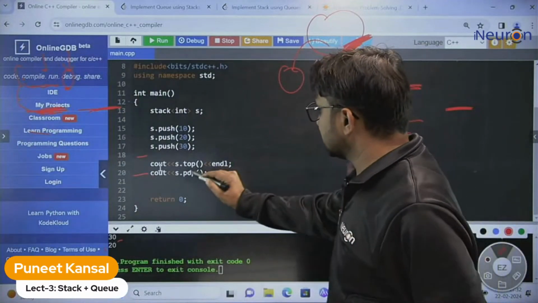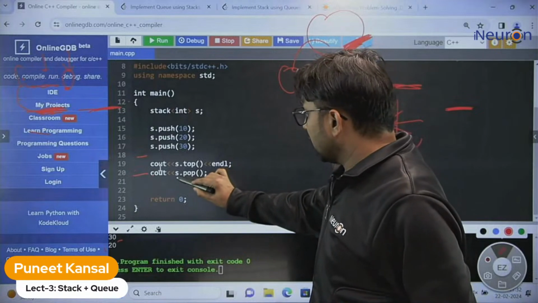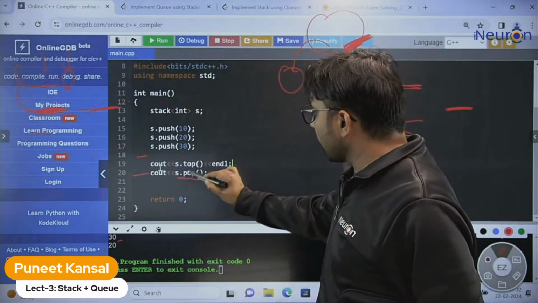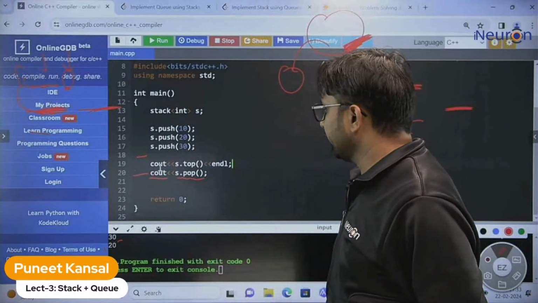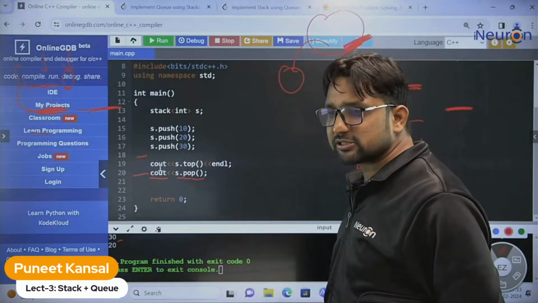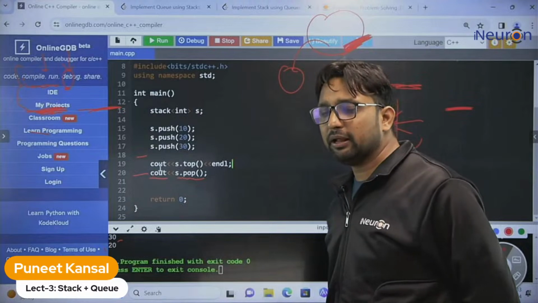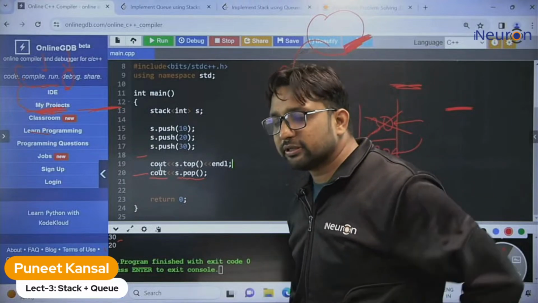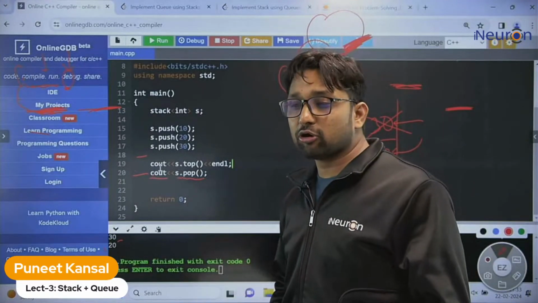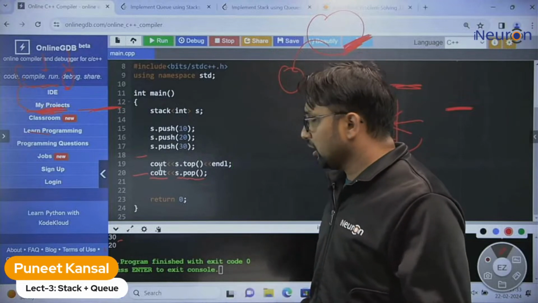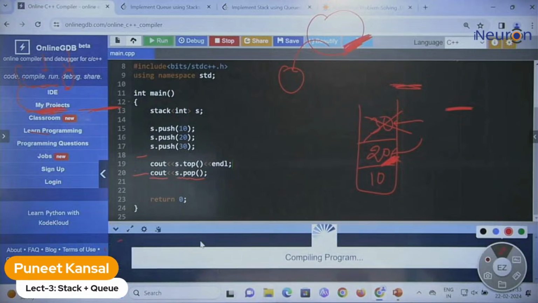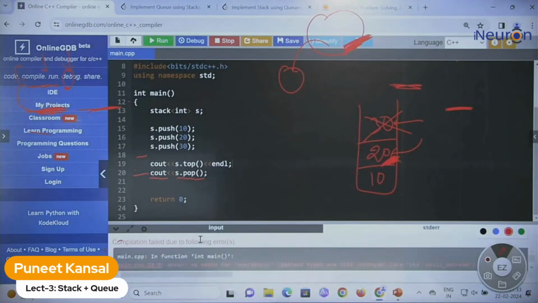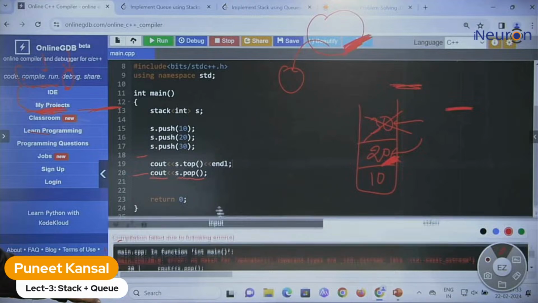I just pop one element and cout it. Can you tell me what is the output? Actually, that will not be 30. This will give an error. Let me run this code. This will give an error.